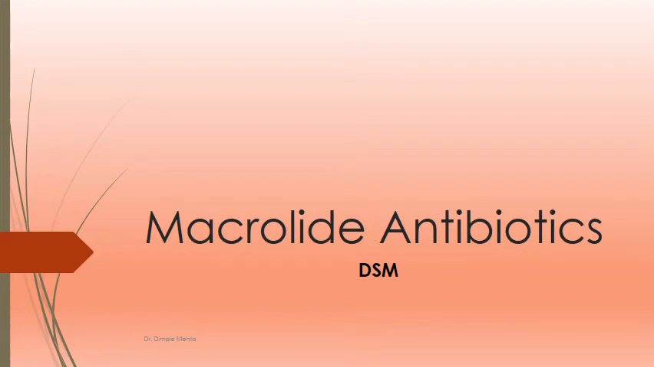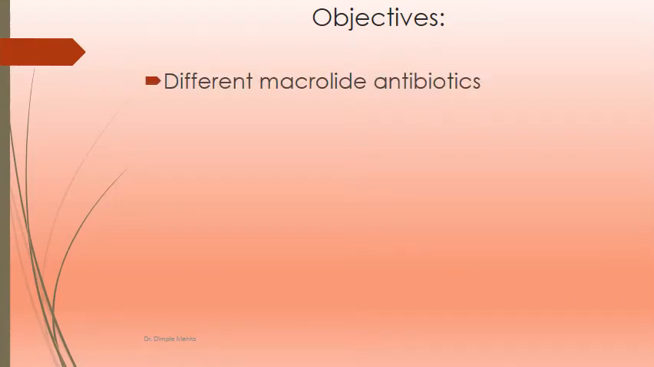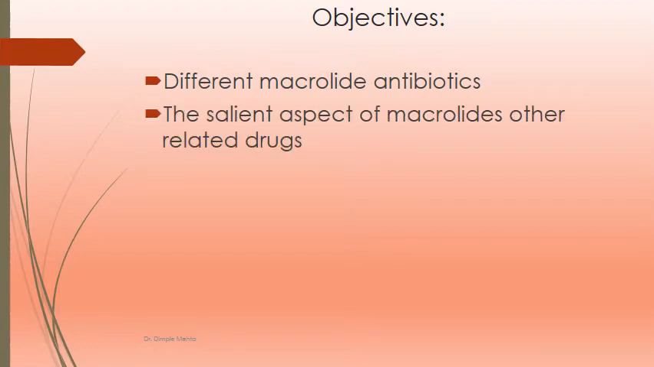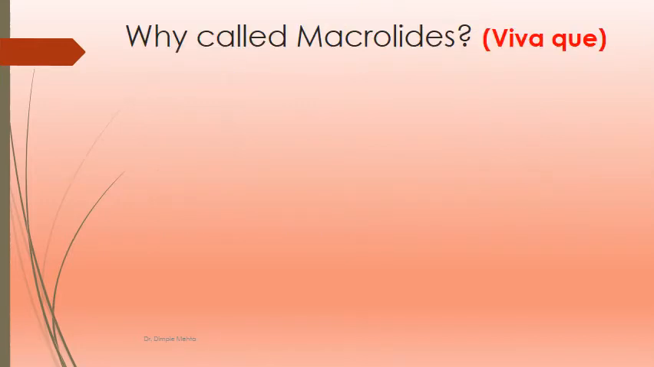Hello friends, we are moving ahead with the antibiotics inhibiting protein synthesis of microorganisms. So in that context, we will be discussing in this presentation about macrolide antibiotics. The objective of this session is to know about different macrolide antibiotics, the salient aspects of macrolides and other related drugs, examples, then salient pharmacokinetic features, uses and side effects of macrolides and other related antibiotics.